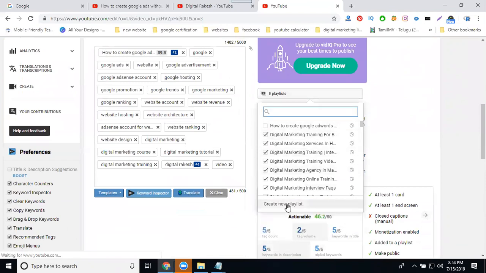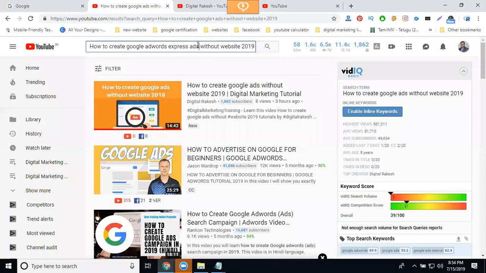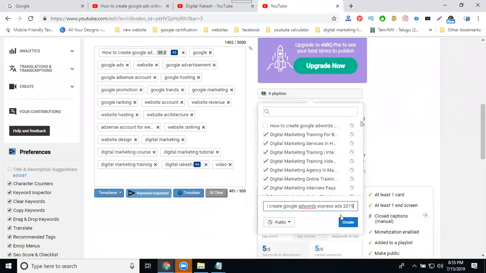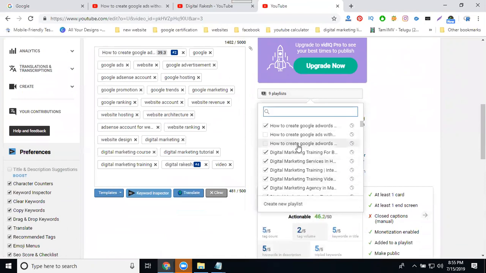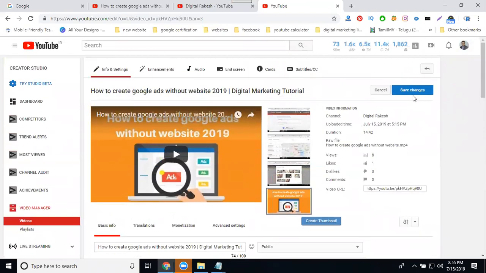Next, remove this without website and copy, add your playlist option. 1, 2, 3. I'm adding 3 keywords, and now I'm adding these things. Now click for save changes.